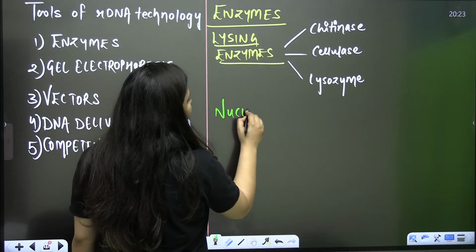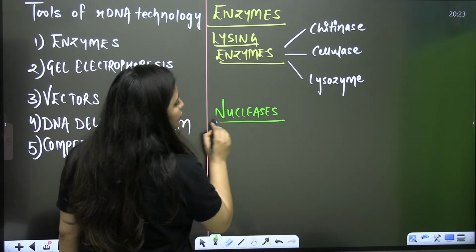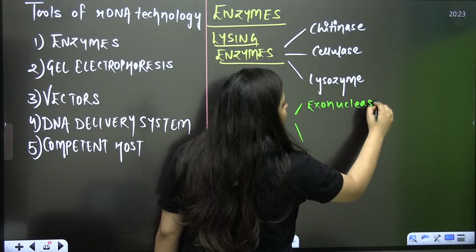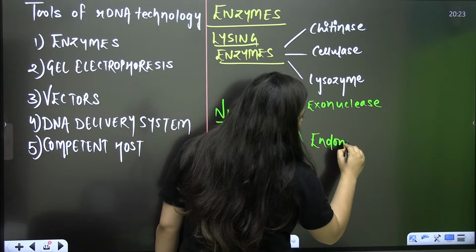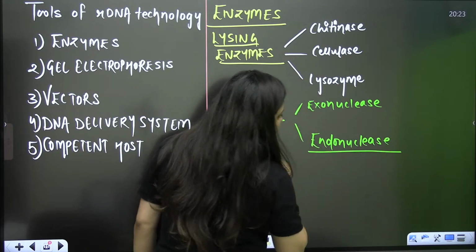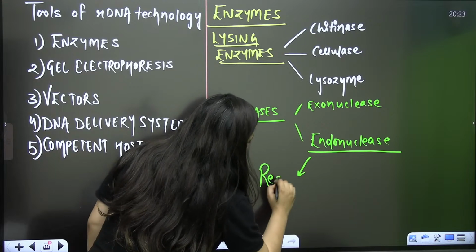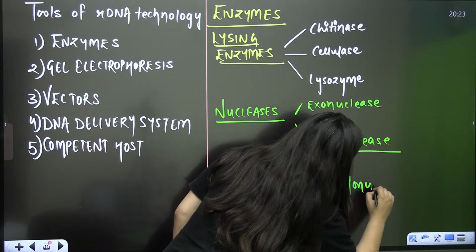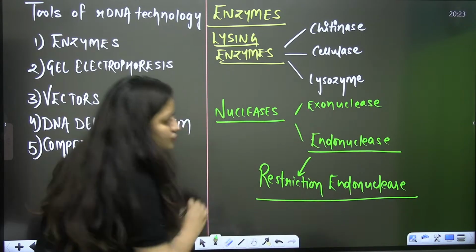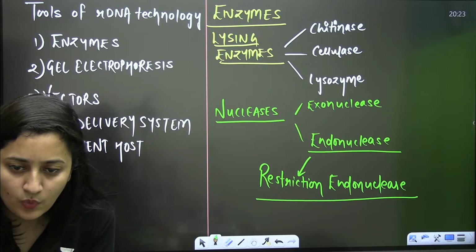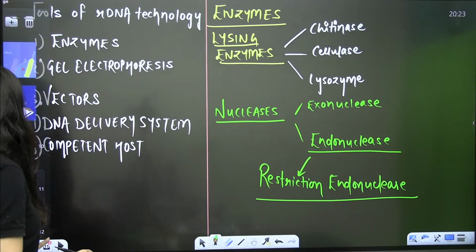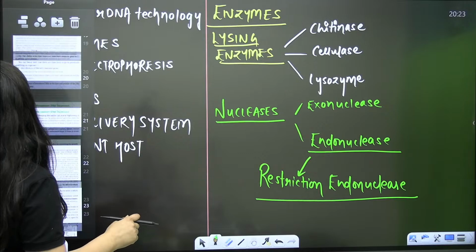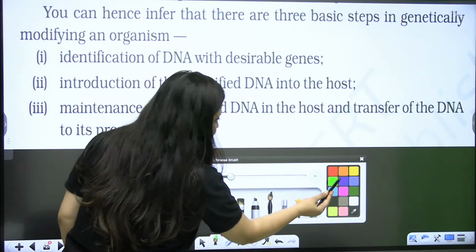After that, the nucleases are there, the ones that are going to digest your nucleic acid. Here you have exonuclease and endonuclease. It is the endonuclease that is used in genetic engineering, and especially it is the restriction endonuclease. That restriction endonuclease is also known as the molecular scissors and the chemical scalpel. So don't forget these basic points.